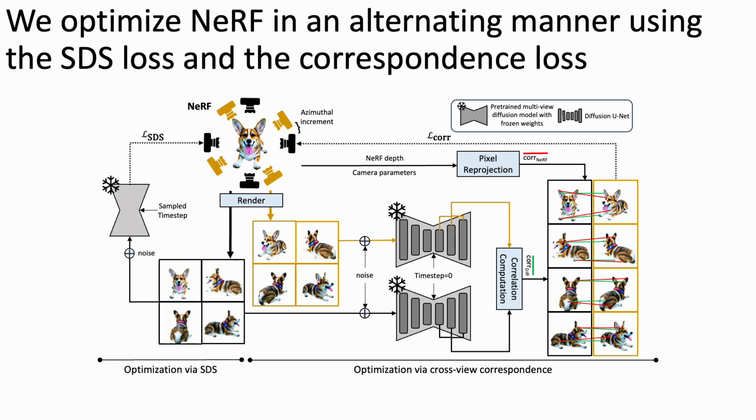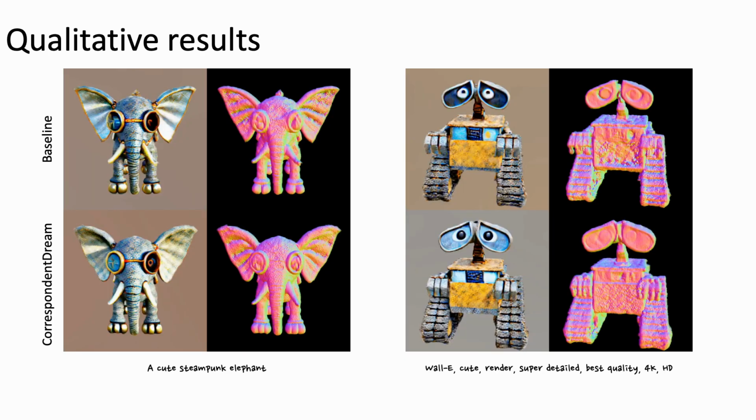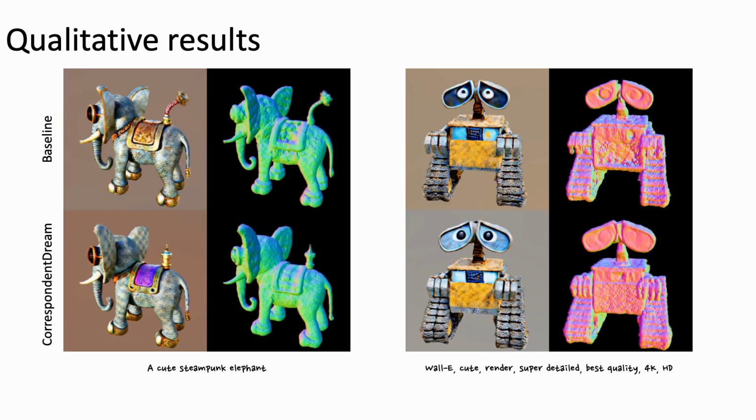We present some qualitative results in this video, where it can be seen that the 3D infidelities are significantly alleviated to provide us with high-fidelity 3D assets.